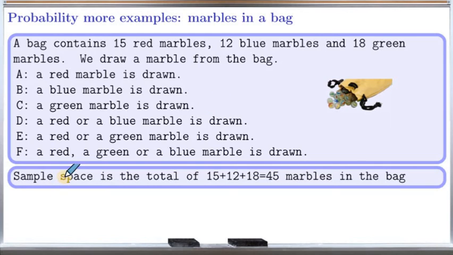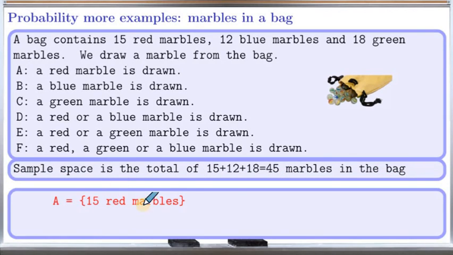Let's find the sample space. The sample space is the total of 15 red marbles, 12 blue marbles, and 18 green marbles, which is equal to 45. So there are a total of 45 marbles in the bag. Event A is that a red marble is drawn. This event contains possible outcomes of any of the red marbles.